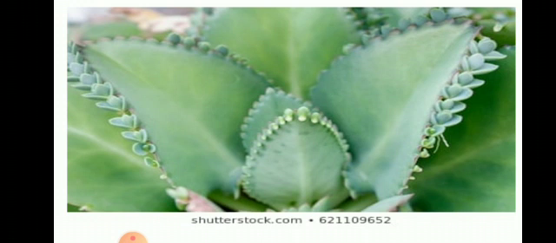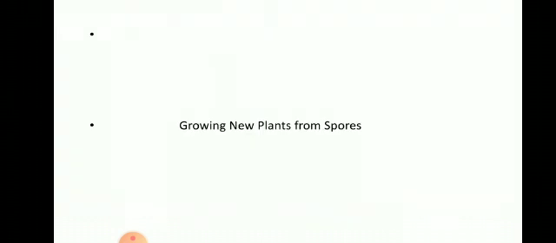This Bryophyllum consists of three parts: buds, shoot, and runner. Yeah, children, did everyone understand? Bryophyllum is one of the fleshy leaves. When the leaf drops onto the soil, each bud will become a new plant. Clear, children? Let me move on to growing new plants from spores.